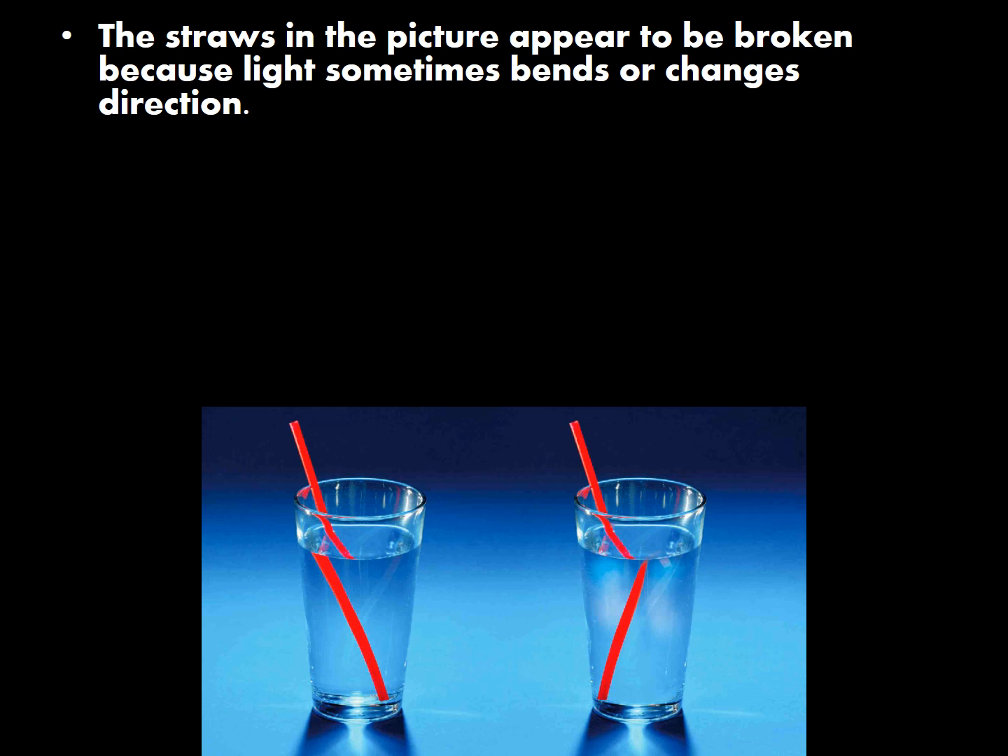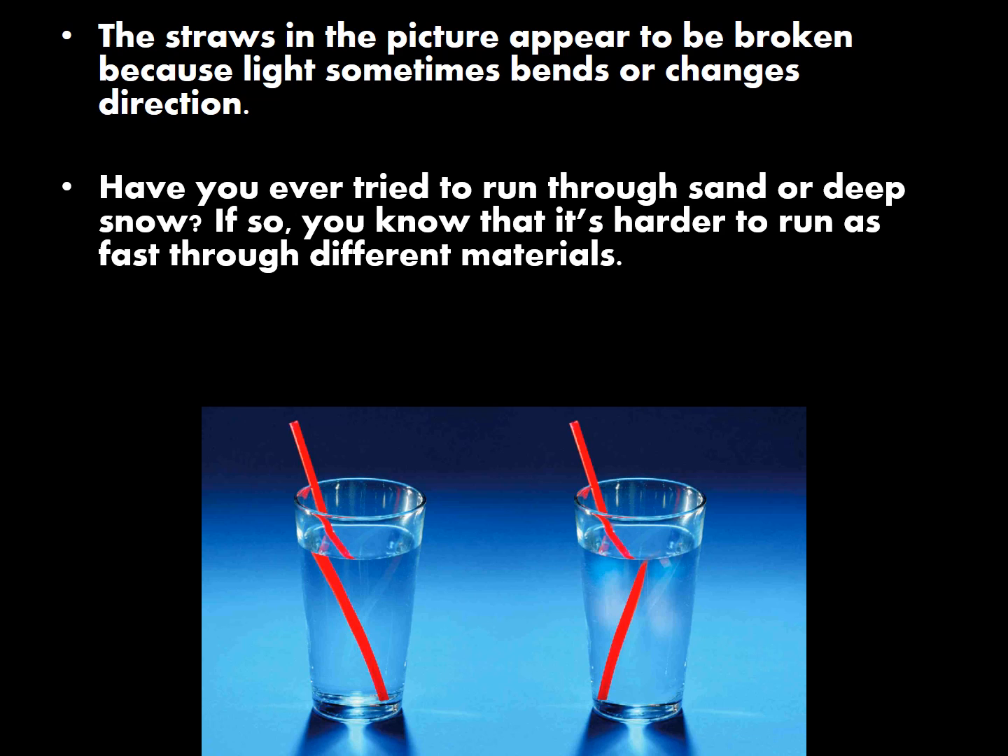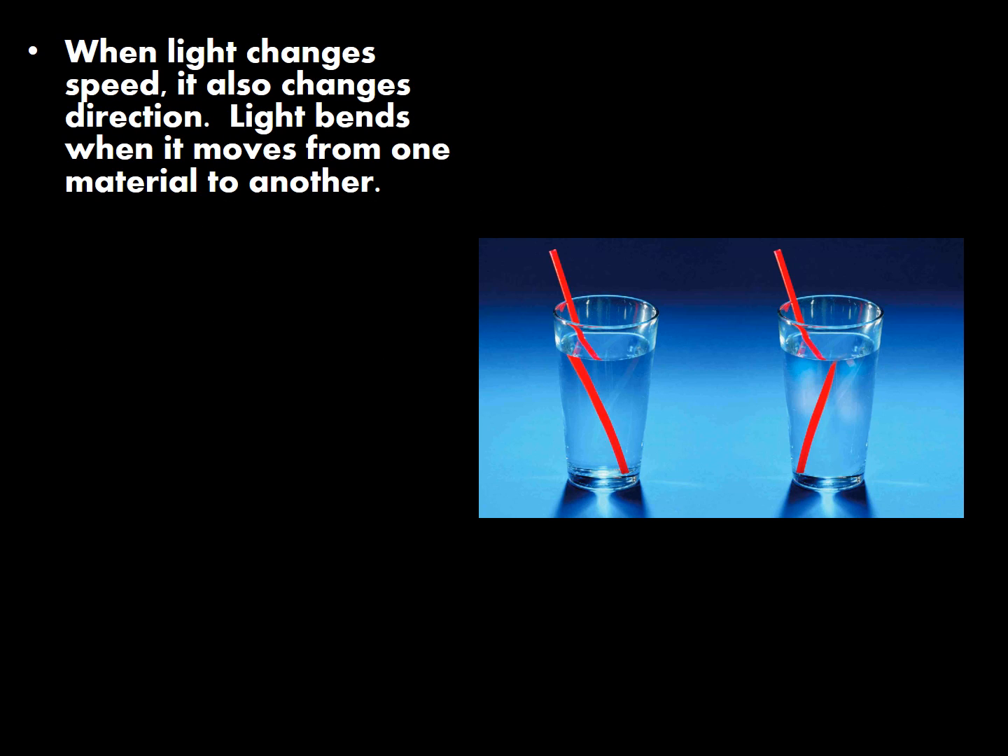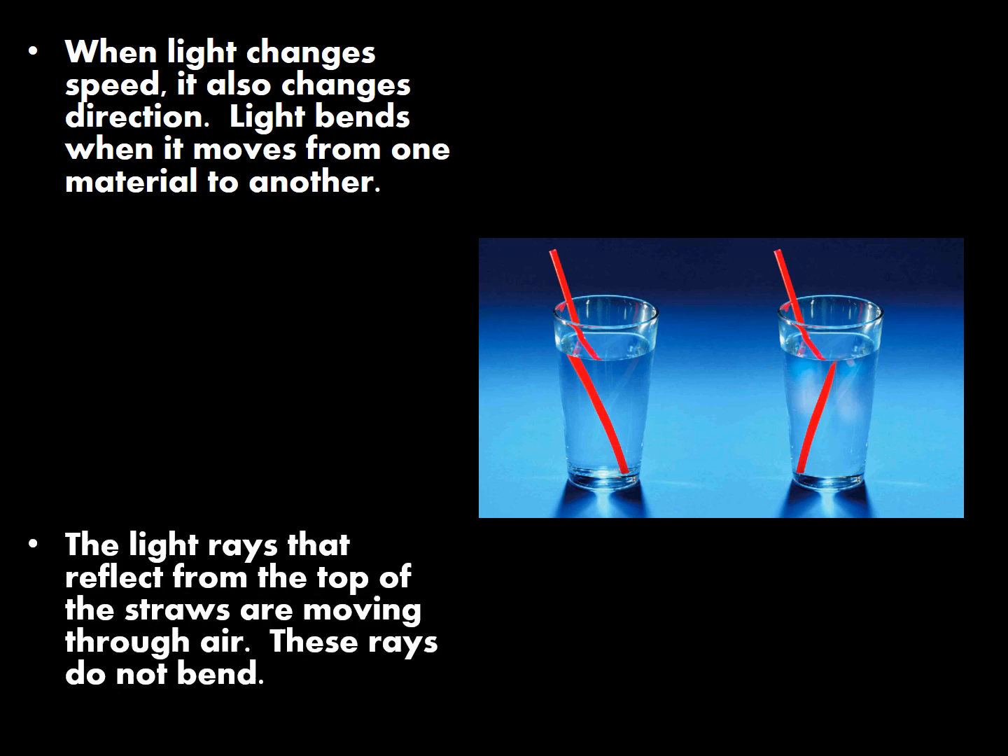In these pictures, the straws appear to be broken. That's because light sometimes bends or changes direction. Have you ever tried to run through sand or deep snow? If so, you know it's harder to run as fast through different materials. Light also travels at different speeds through different materials. When light changes speed, it also changes direction. Light bends when it moves from one material to another.